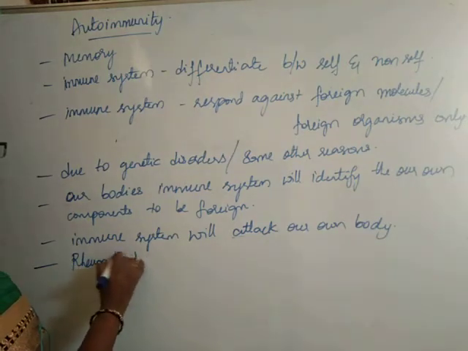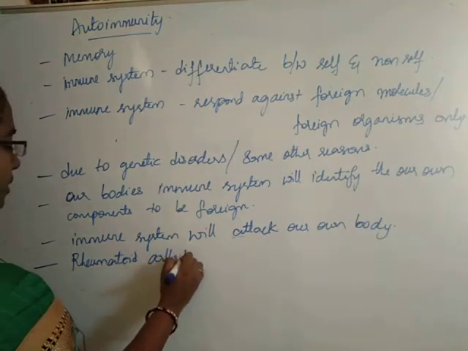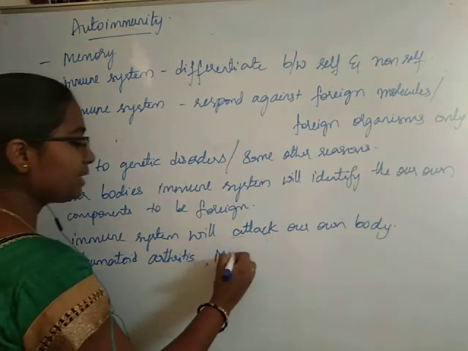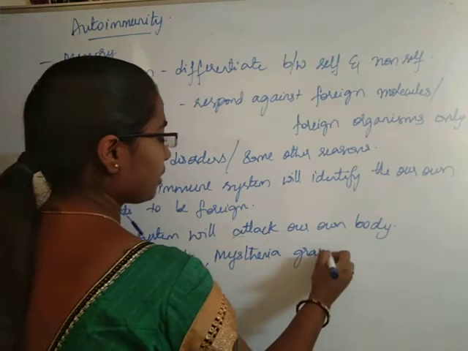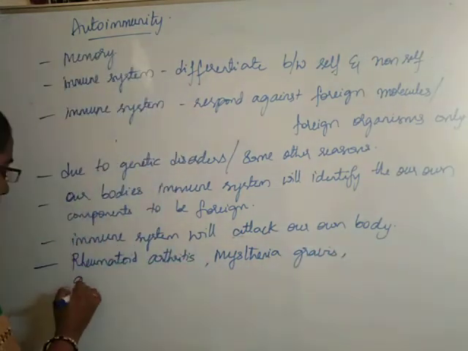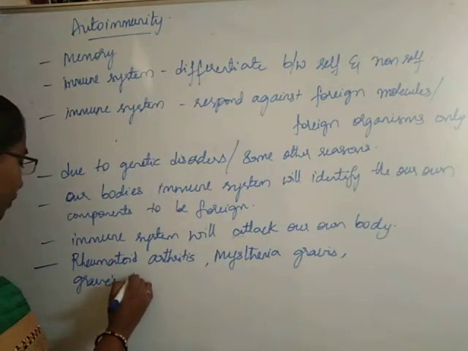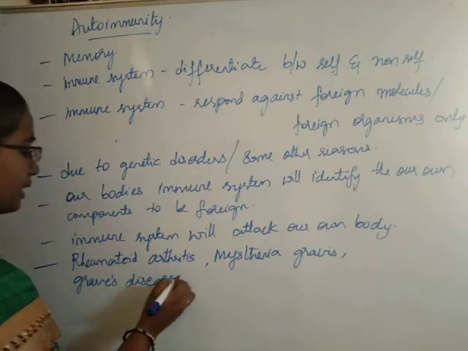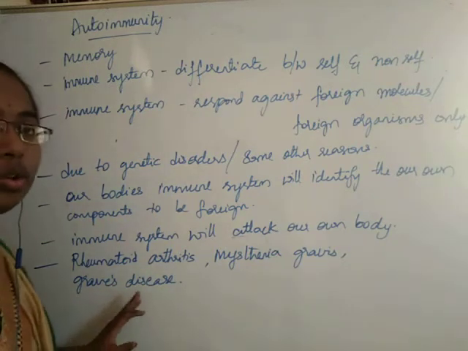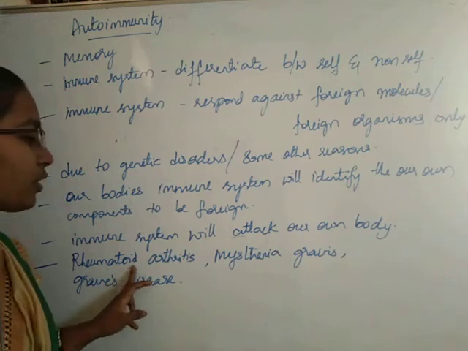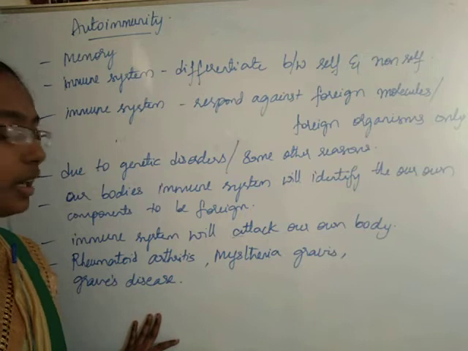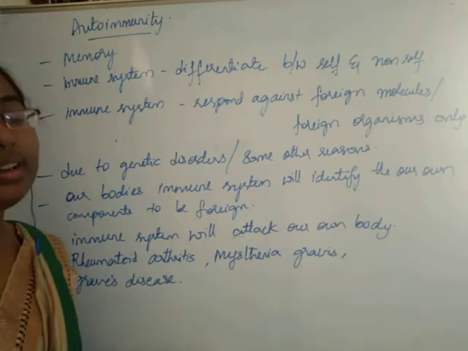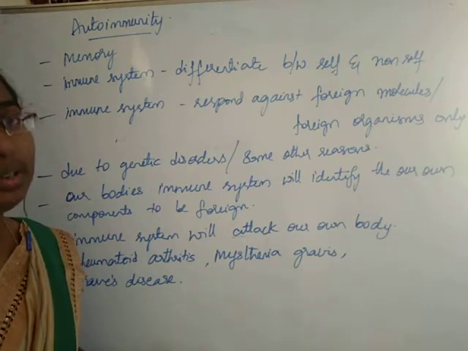rheumatoid arthritis, myasthenia gravis, Graves' disease. So students, these are some of the examples of autoimmune diseases: rheumatoid arthritis, myasthenia gravis, Graves' disease. Okay, these are all examples of autoimmune diseases.